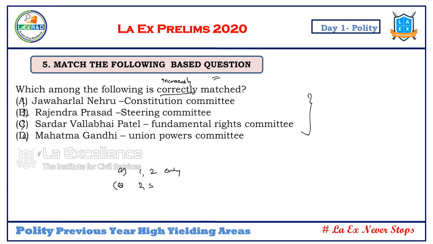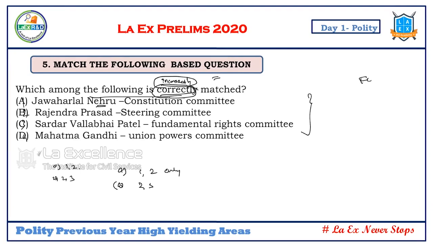So it means the multiple choice, the match the following questions can be coming in various styles also. This is one of the styles which is mentioned to you. Jawaharlal Nehru, which committee? Rajendra Prasad, which committee? So which is correctly matched? Now, which is incorrectly matched? This is one way. Or which of the following are incorrectly matched? He can give a next level, 1 comma 2, 2 comma 3, like that, next level of questions he may give you. So this is what we need to be careful about. So these are the different types of questions.